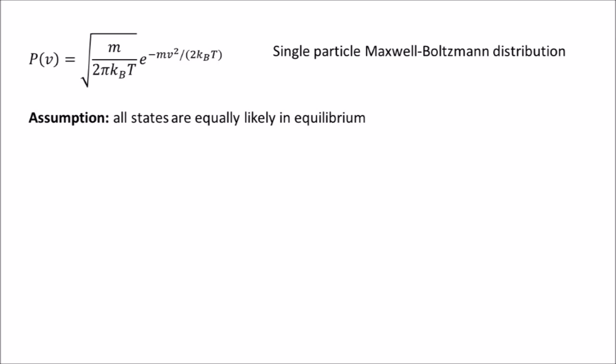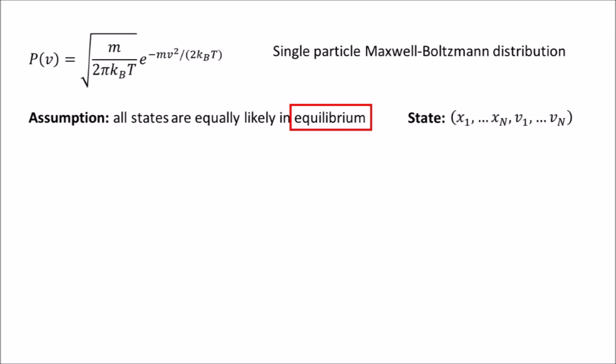So first, what do I mean by state? A state of a system is just a set of variables that describe that system. In the case of the ideal gas, the state is merely the set of positions and velocities of all particles. Next, what do I mean by equilibrium? This one is more subtle, but not hard to understand.